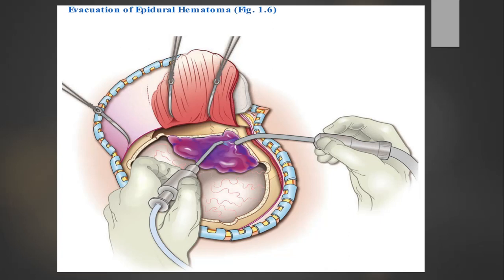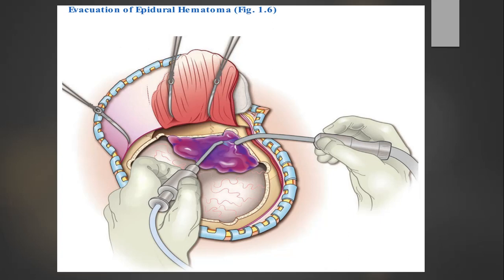But in cases of subdural hematoma, we also open the dura. We can give a cruciate incision or a U-shaped incision, open the dura and evacuate the hematoma, and control any aggressive or ongoing bleeding.